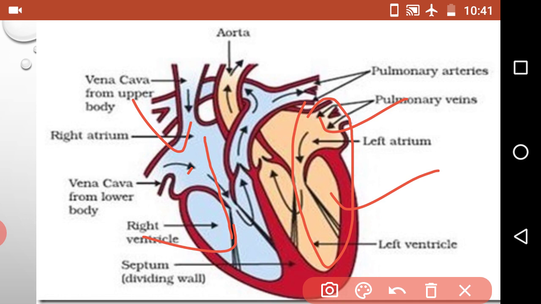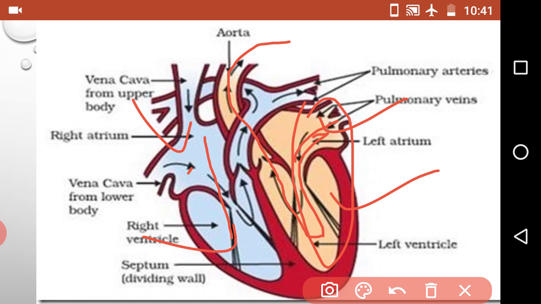Okay, now how the blood circulates in the heart: through the lungs, the oxygenated blood enters into the left atrium and then it goes to the left ventricle, and the left ventricle pushes the pure blood to the various parts of the body through the aorta.